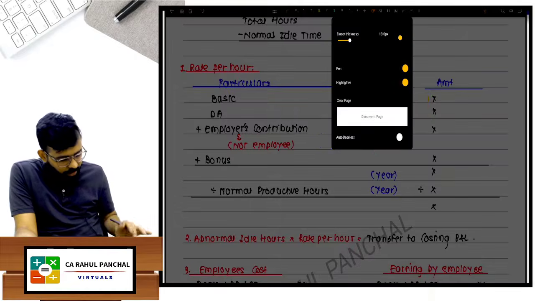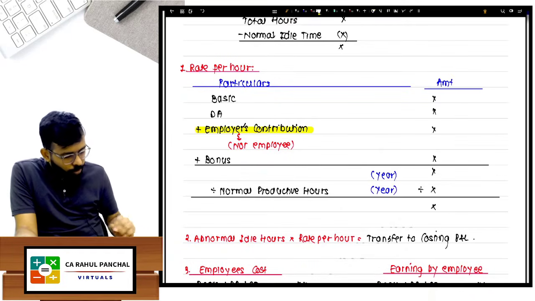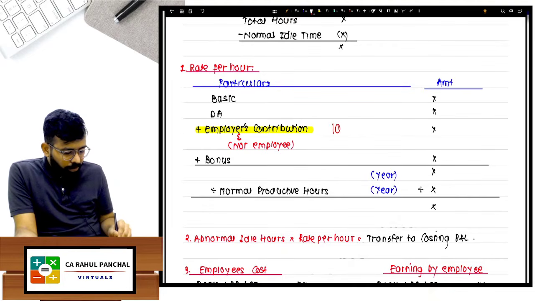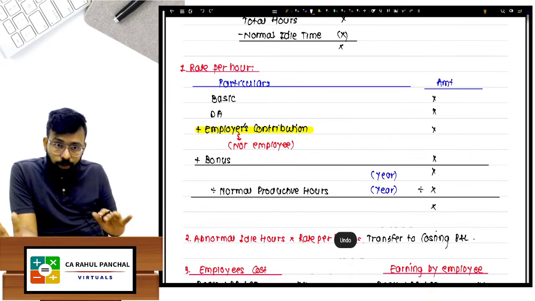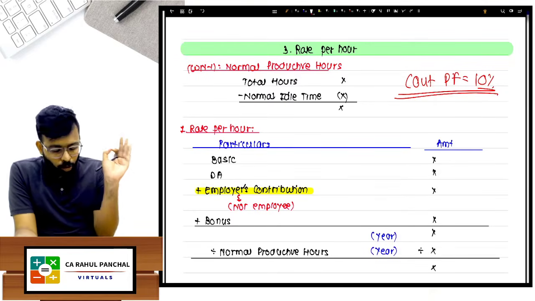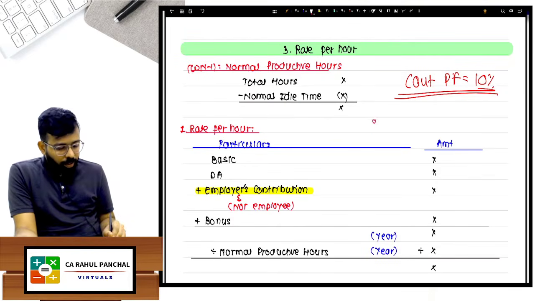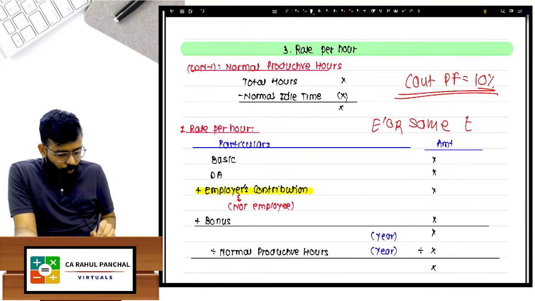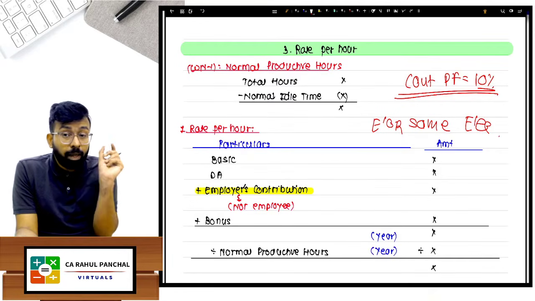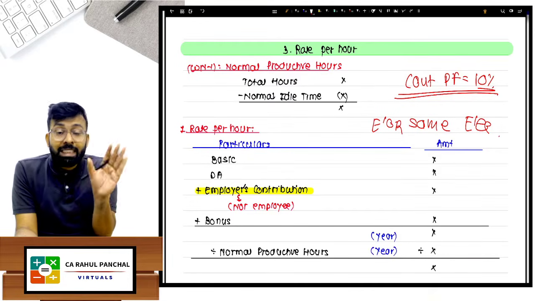Here there is a thing that you need to understand. You have to take employer's contribution. There is again one more adjustment. Total contribution is... a line will be written like this, don't get confused. It will be written that contribution to PF is 10%. Employer also contributes the same amount as employee. I will repeat. It is written contribution to PF is 10%. Employer also contributes the same amount as employee.